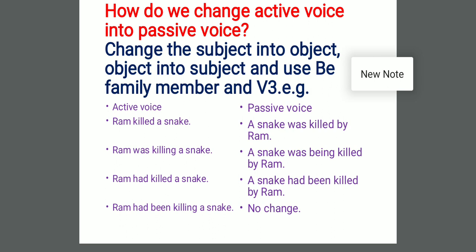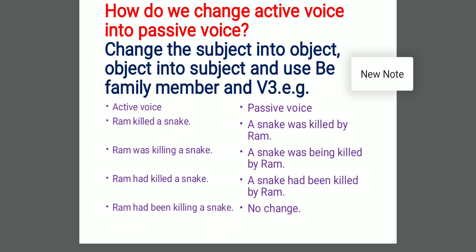And we will add the preposition by, and we make the subject of the active voice now the object of the passive voice. Ram killed a snake is active, and the passive voice of this sentence is a snake was killed by Ram. What have we done? We changed the subject into object, object into subject, and the be family's member according to the tense, because it was past indefinite tense. That's why we have used was from the be family, and the third form of kill is killed. Ram killed a snake in active voice, and in passive voice a snake was killed by Ram.